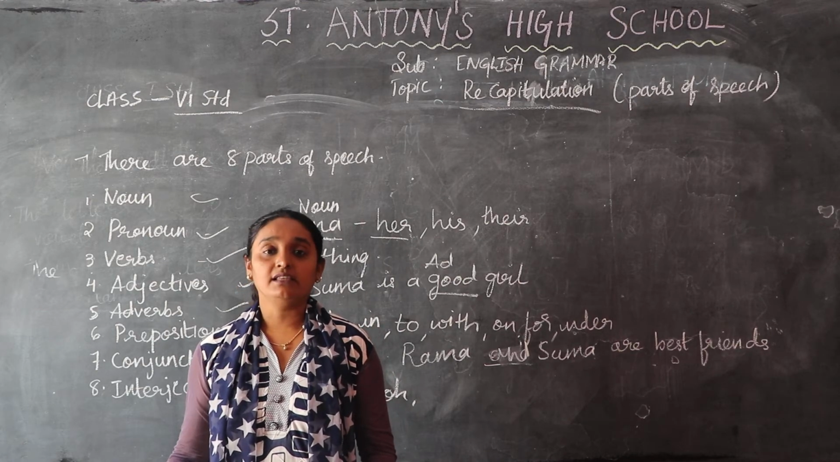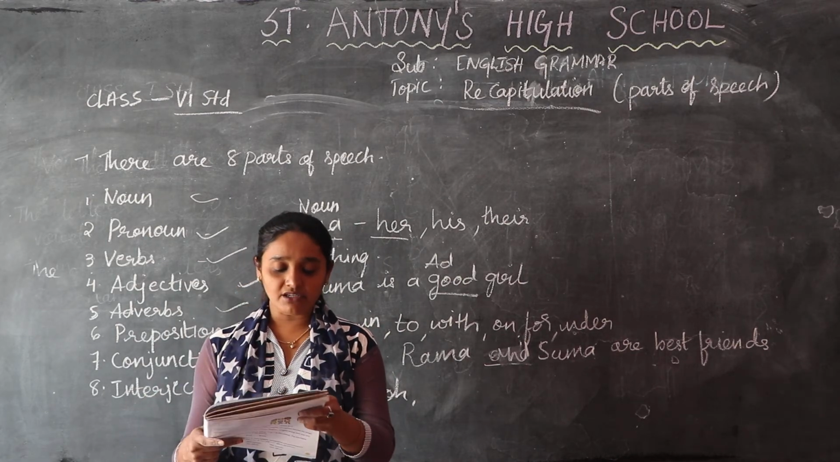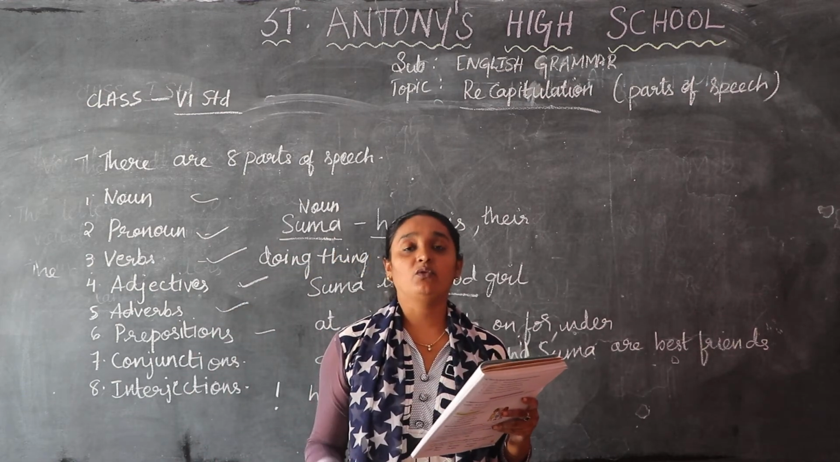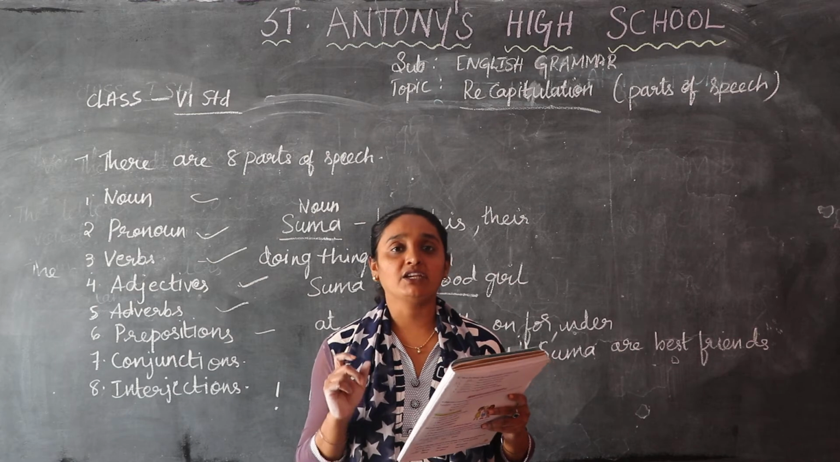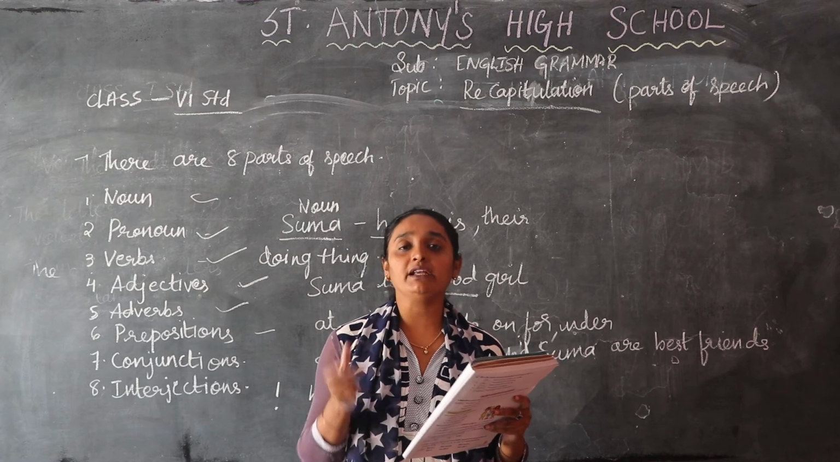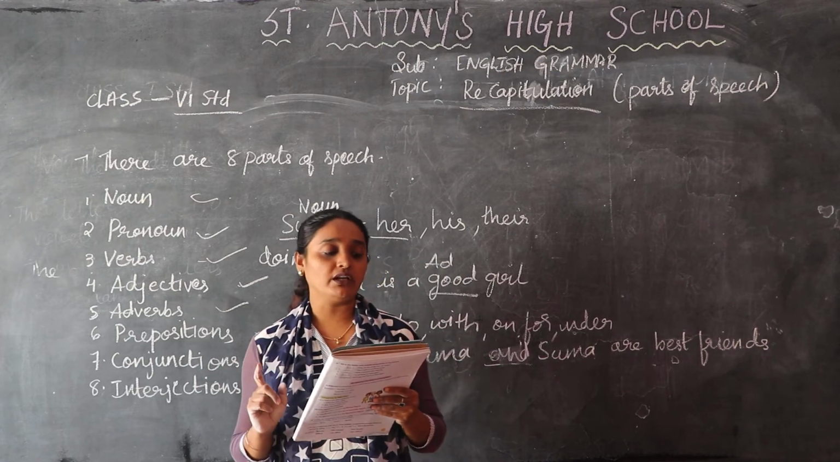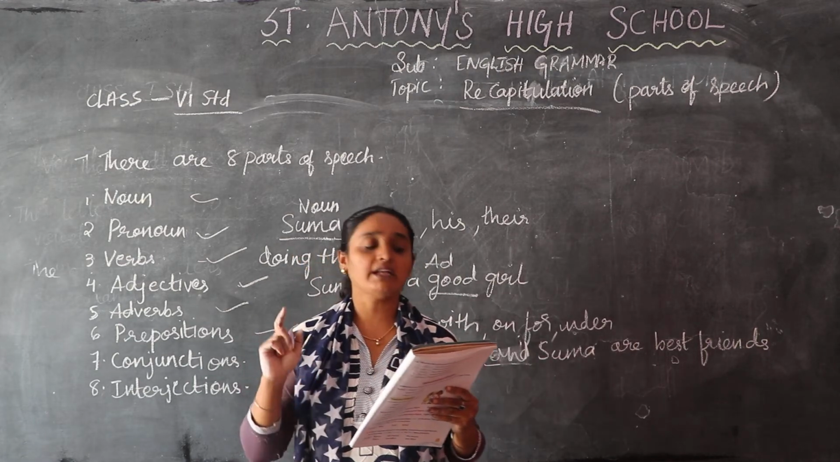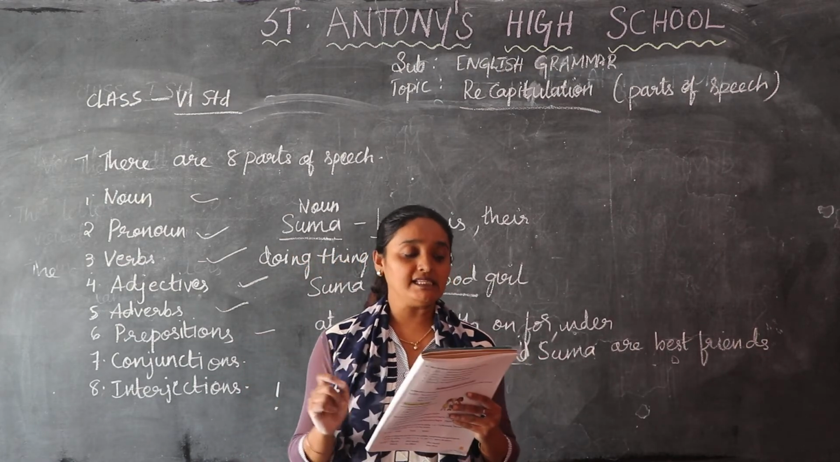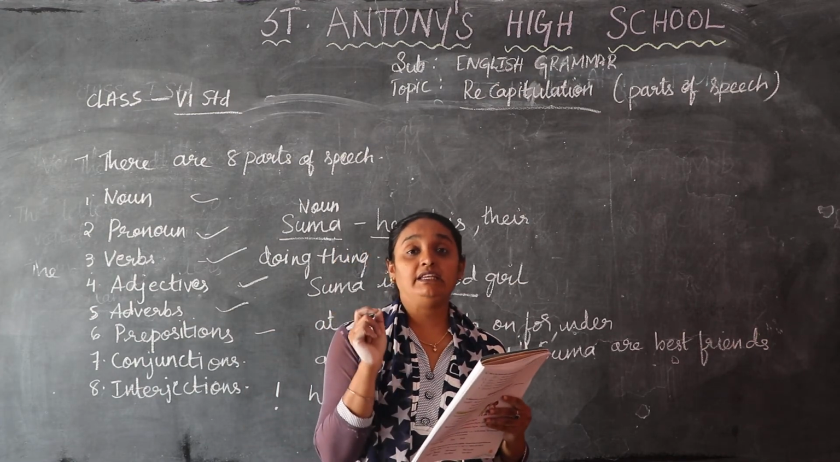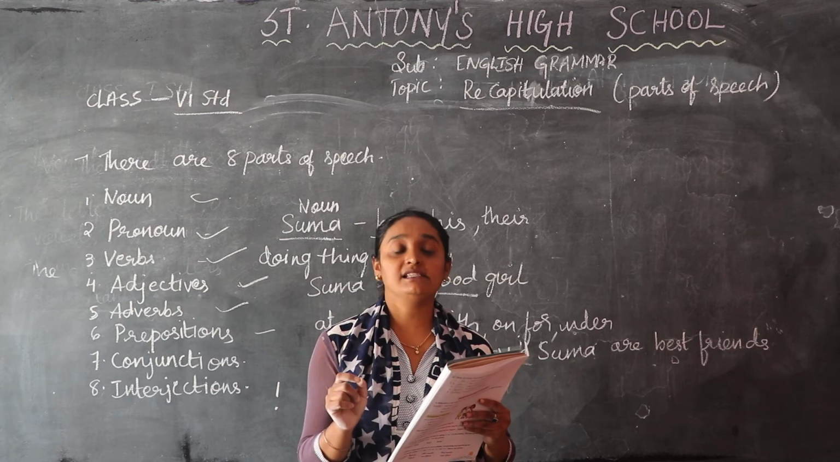Next, that is the page number 6. Circle the verb in the following sentence. So what is the verb? Verb is an action word. Whatever you are doing, it is known as action. So what is the first one we are going to do here? Tom is a computer hacker. So what is the verb? Is is the verb there.